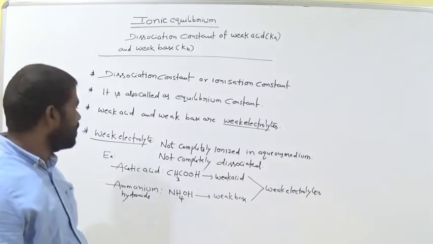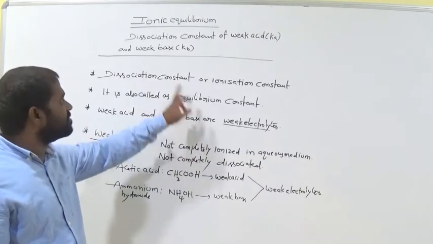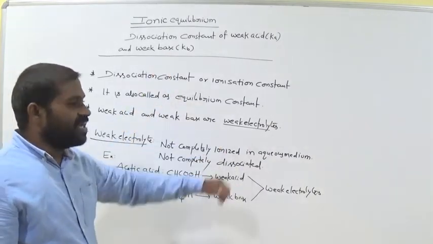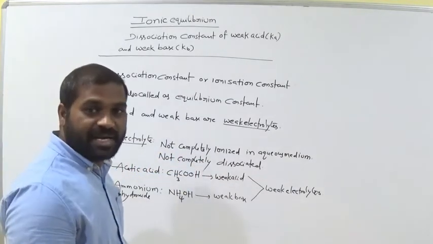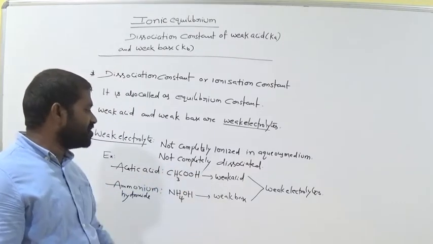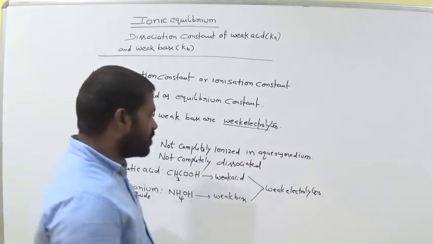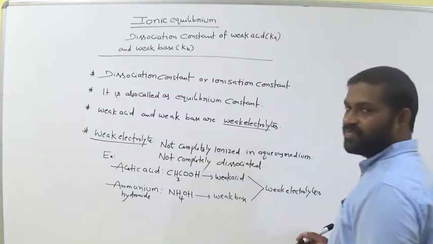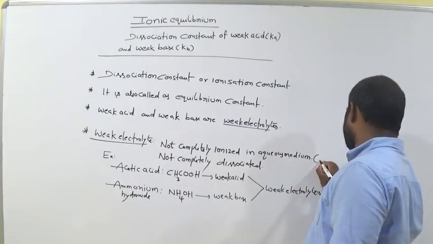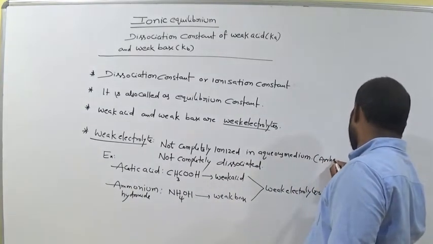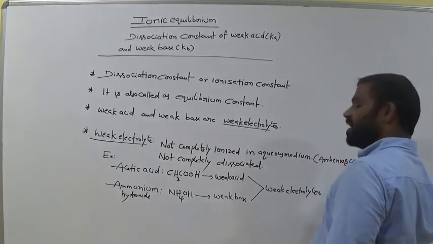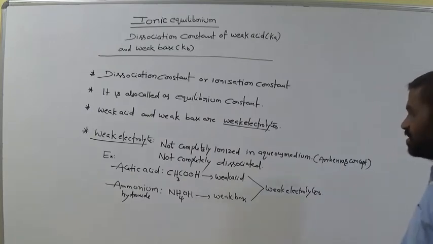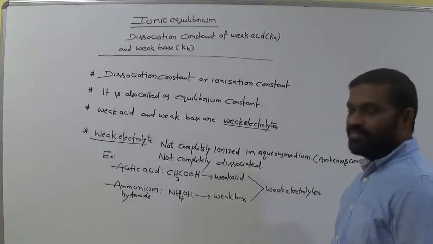Weak electrolyte means not completely ionized or dissociated in aqueous medium, so we follow the Arrhenius concept.